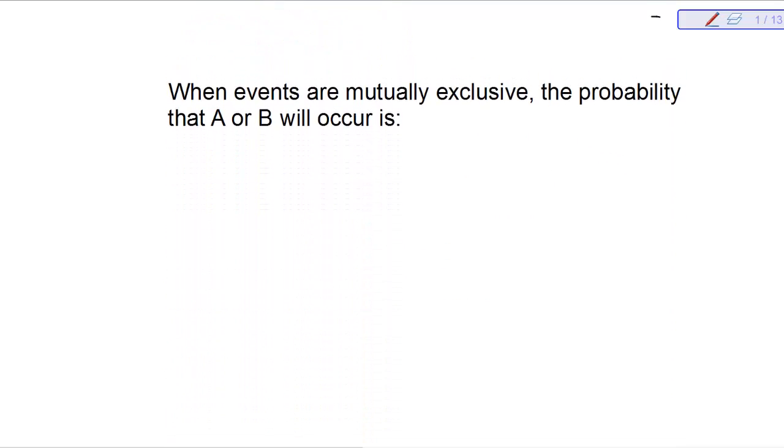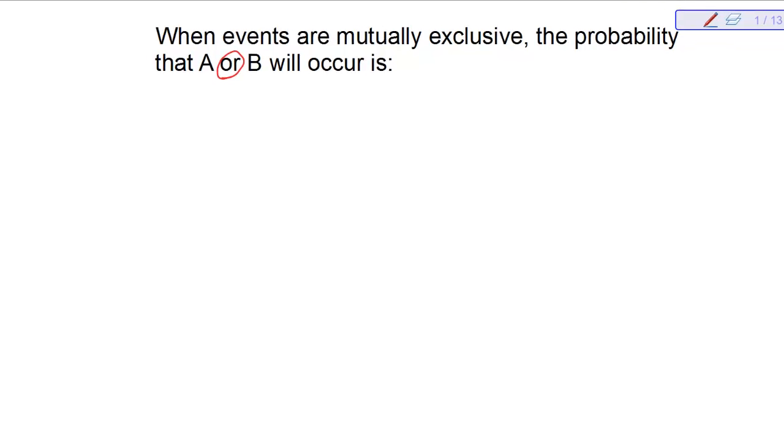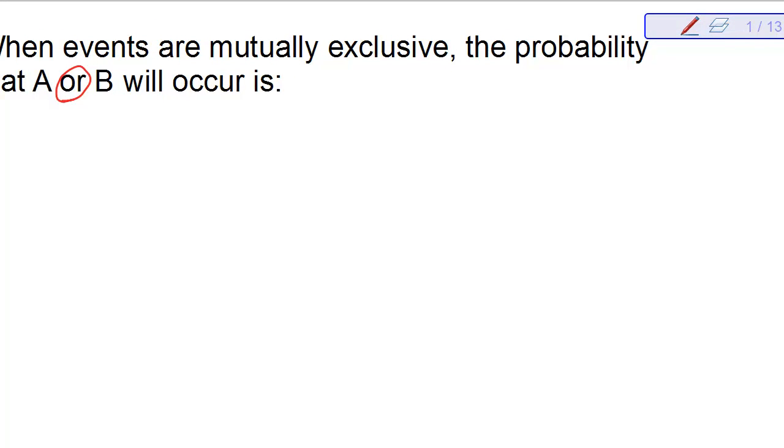So now, when events are mutually exclusive, the probability that A or B occurs, and this is going to be a key thing, this word or, is going to be this formula.